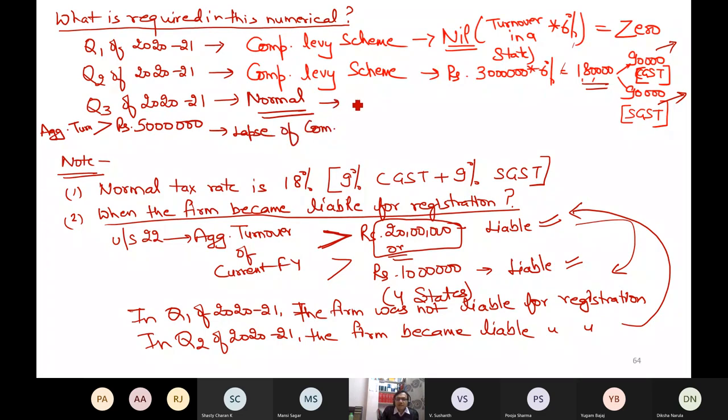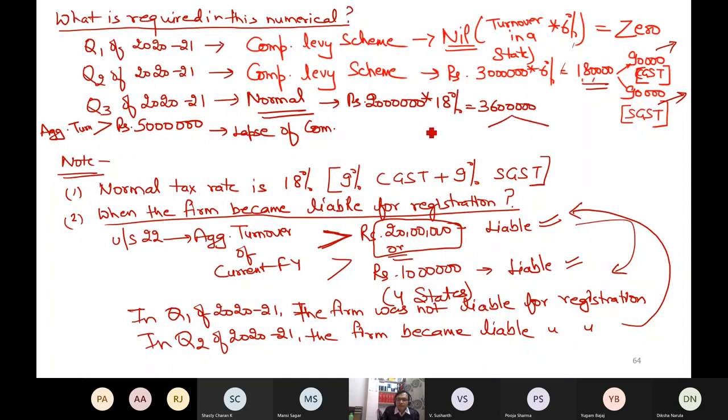And what is the normal? What is the answer? In normal, what happens? Value of supply. So what is the value of supply in this quarter? In the question it is given 20 lakh multiplied by the normal rate. What is the normal rate given in the question? 18%. So total 3 lakh 60.